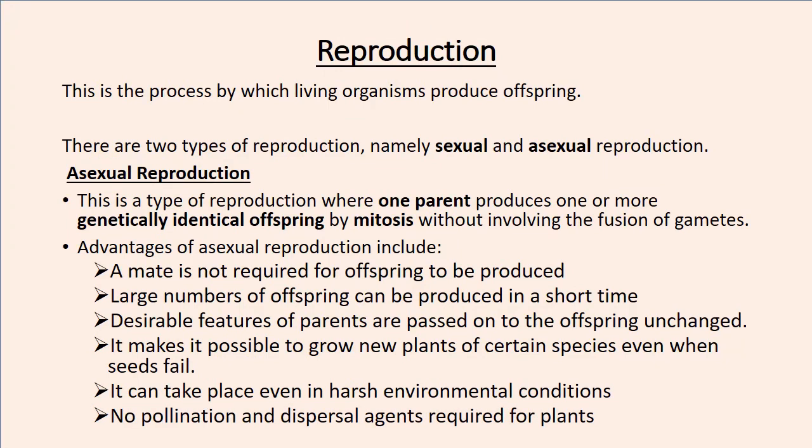Also, there is no pollination and dispersal agency required for plants. In the next video we're going to learn about pollination and dispersal, which are 2 processes that help plants to reproduce. For asexual reproduction, there is no need for pollination and dispersal agents, which are other environmental conditions or organisms that help these 2 processes to occur. Because these things are not needed, it is easier than sexual reproduction in plants.